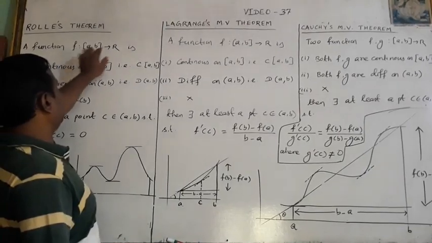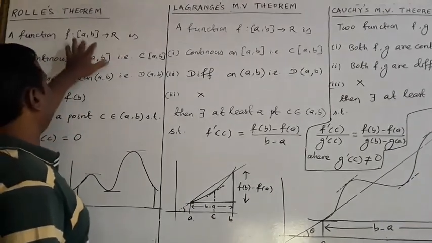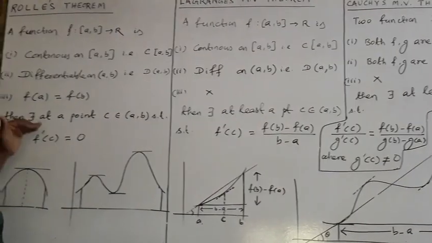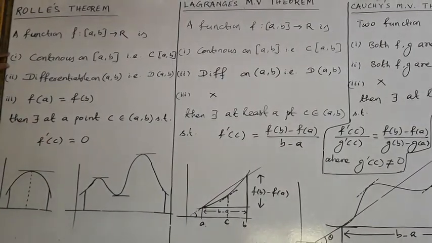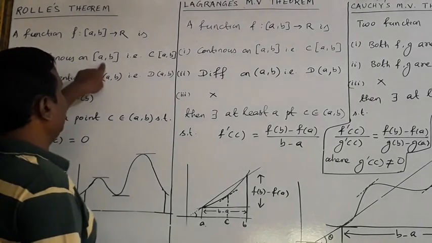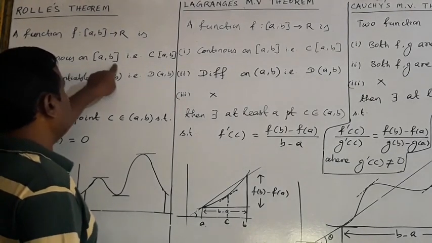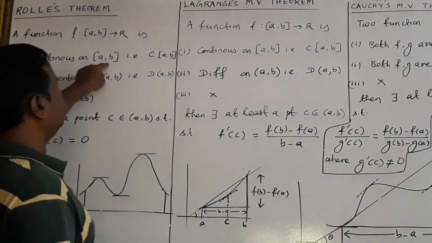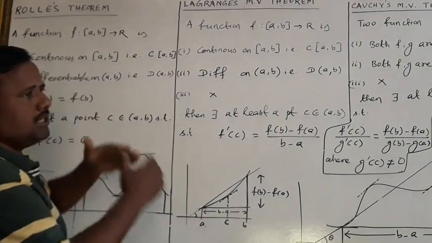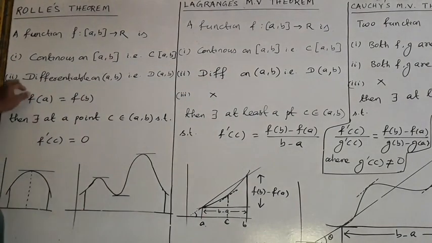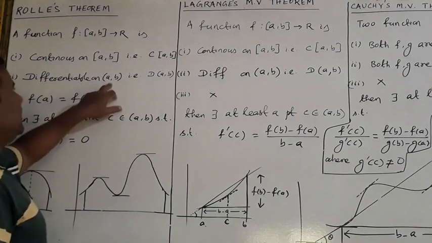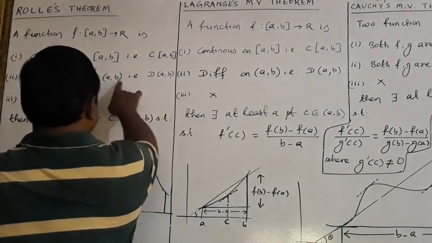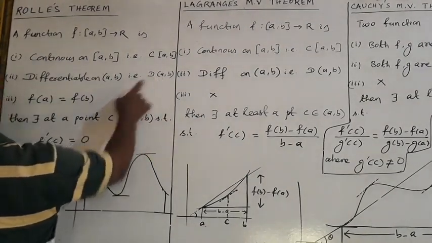f from [a,b] to R, means the function is defined from [a,b] to real numbers, has three conditions. What are those conditions? First, the function is continuous on [a,b]. Look at here, mark it. This is which interval? This is a closed interval. It is written as continuous on [a,b]; in some books it is written as C[a,b]. Second, differentiable on (a,b). What is this? This is the open interval (a,b). So it is differentiable on this open (a,b), written as D(a,b).